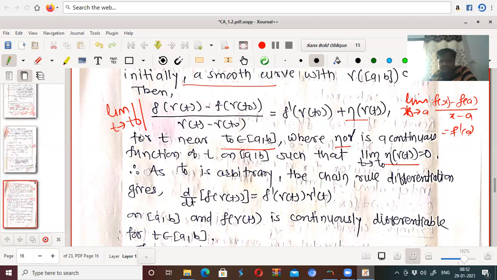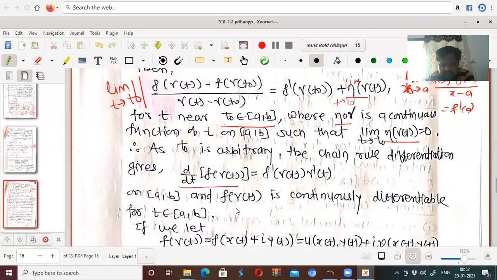So the limit as t tends to t0 of f of gamma at t minus f of gamma at t0, upon gamma at t minus gamma at t0, must be f dash at gamma at t0 plus the limit of this function as t tends to t0, which we were given is equal to 0. So we have used just the definition. Okay, so this can be done. As t0 is arbitrary, the chain rule of differentiation gives the derivative of f of gamma t with respect to t as f dash at gamma t into gamma dash t.